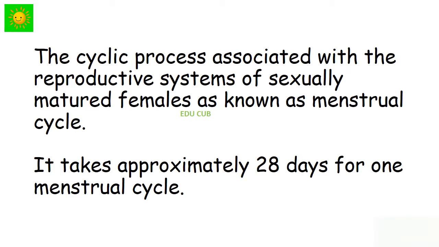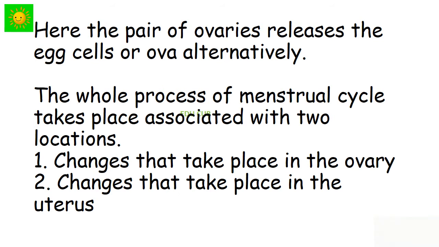The cyclic process associated with the reproductive systems of sexually matured females is known as the menstrual cycle. It takes approximately 28 days for one menstrual cycle. Here, the pair of ovaries releases the egg cells or ova alternatively.